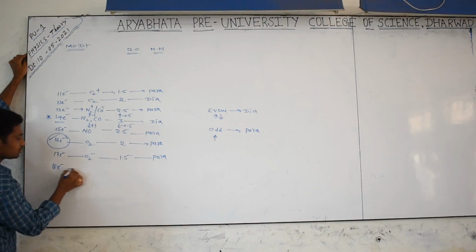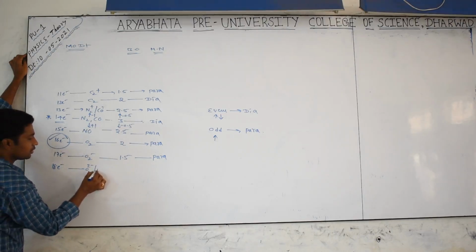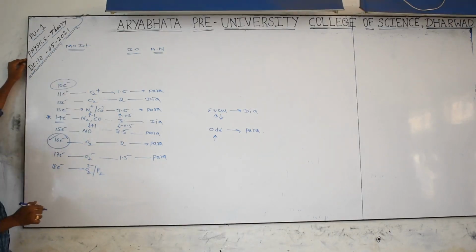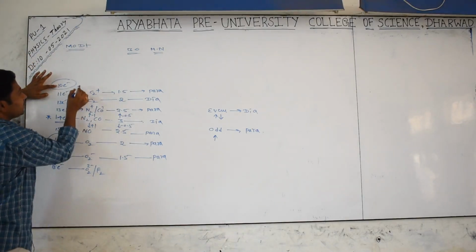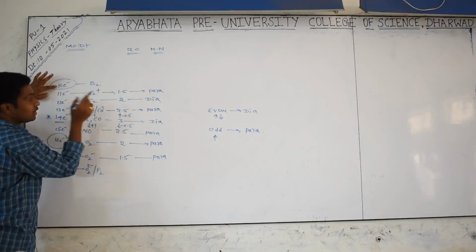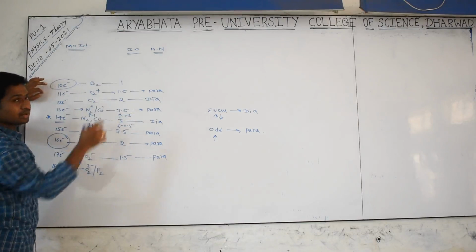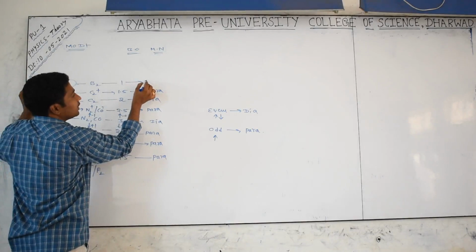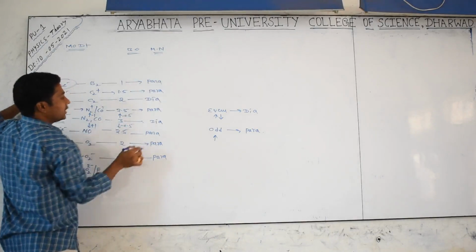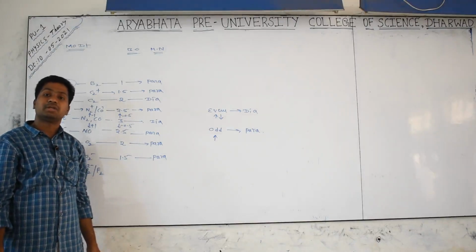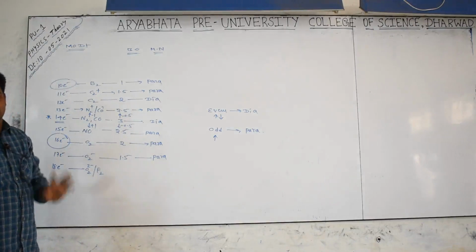You can take 18 electrons, nothing but O2 2 minus or F2, both are the same. You can take here 10 electrons, it is somewhat different. What I rounded up, those two are different. Okay, so 10 electrons means which species? B2 molecule. So from 11 to 10, 1 electron difference, bond order will be 1. You check it, I have already written this diagram. And even though this is an even number, it has which character? Paramagnetic character. That's why I kept those two chemicals rounded up. 10 electron and 16 electron species are paramagnetic, even though they have an even number of electrons. This is an exceptional case.